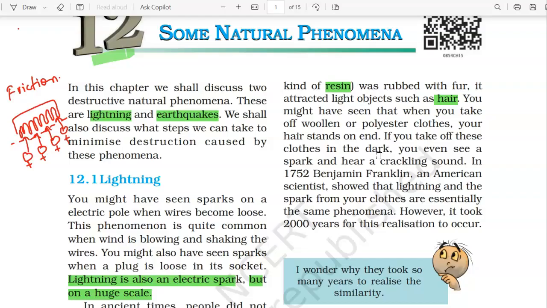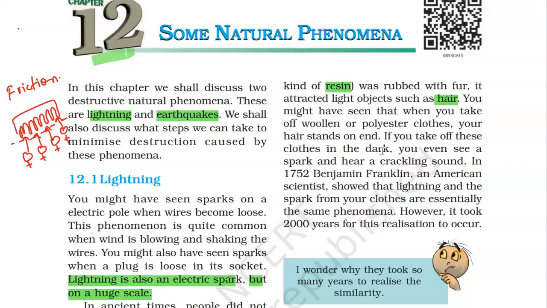Even children, when they play on slides during winter, the slides are usually made of plastic fibers. When they slide on it, they rub their body against the slide, and if they then touch something else, they can feel a slight electric shock. That is due to accumulation of charges.